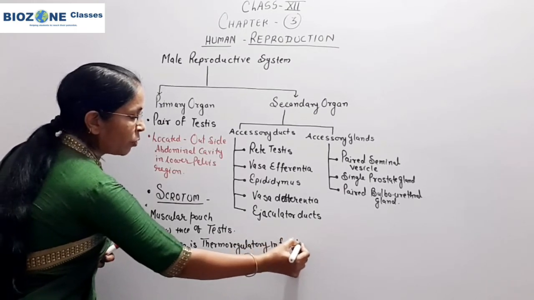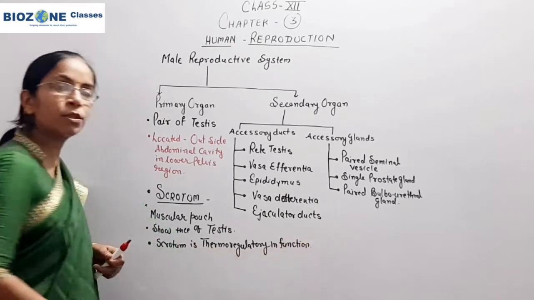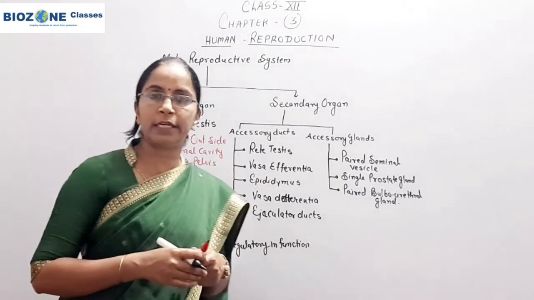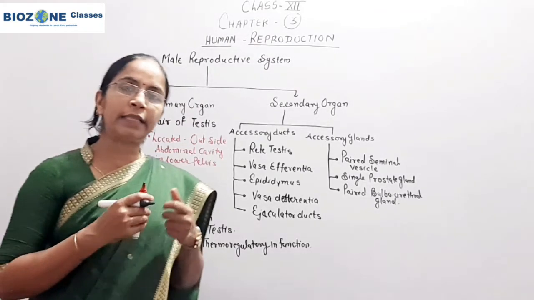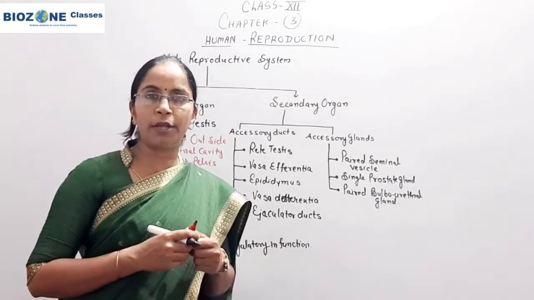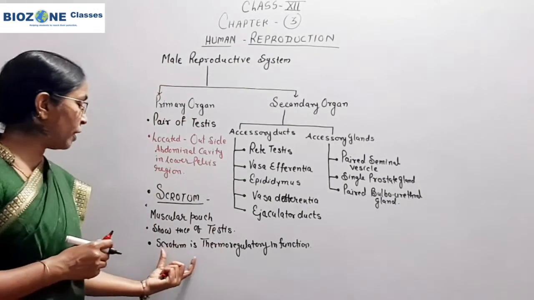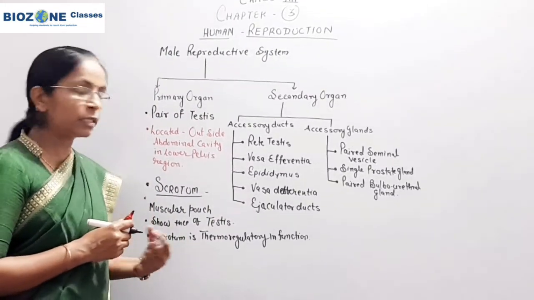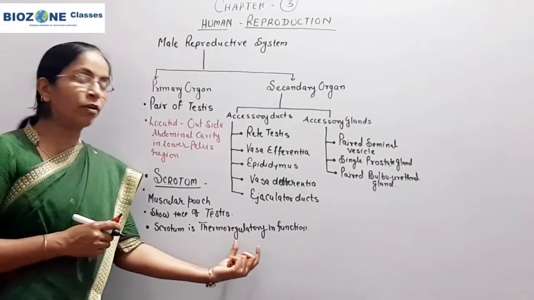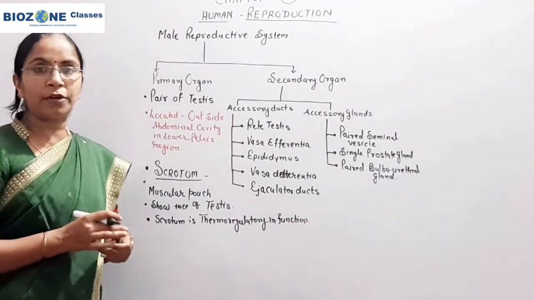Why is it thermoregulatory in function? Because for the process of spermatogenesis, the body requires a low temperature, and this low temperature is maintained by the scrotum. That's why at the time of spermatogenesis, the scrotum functions as a thermoregulatory organ.